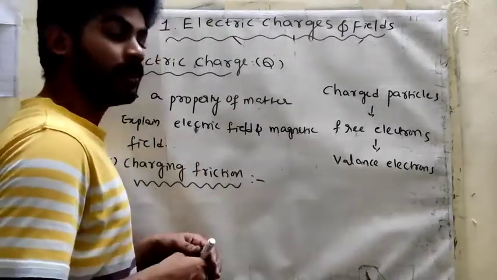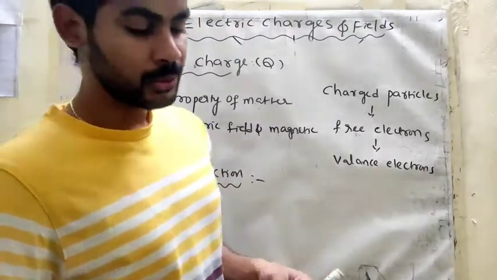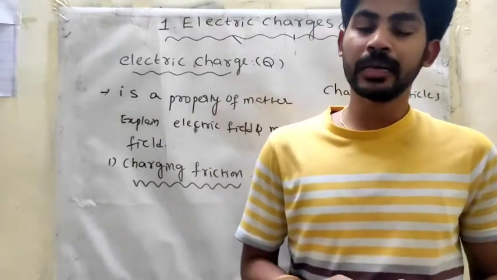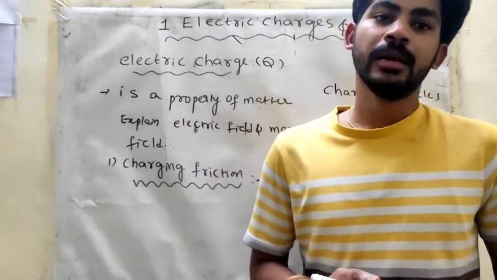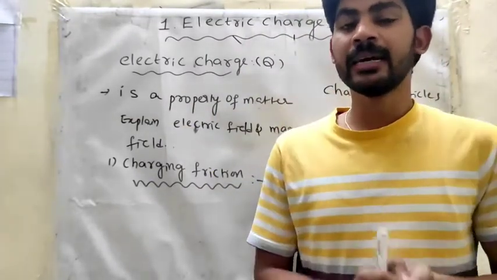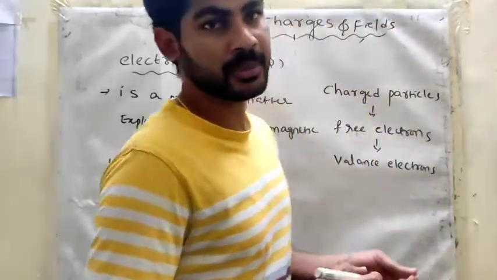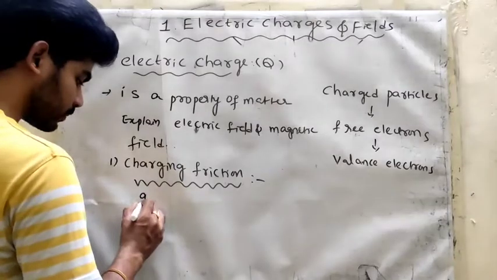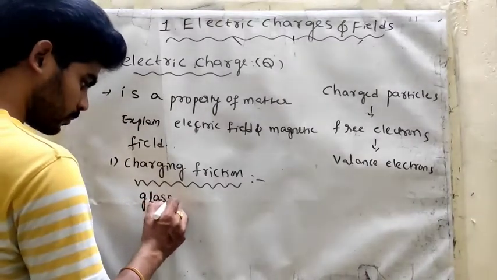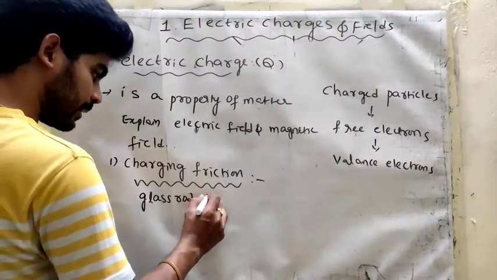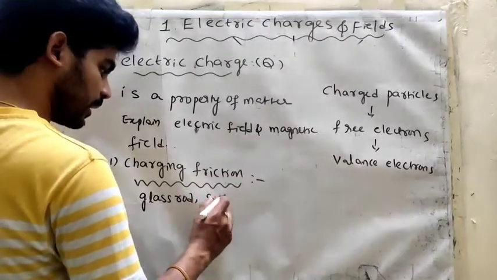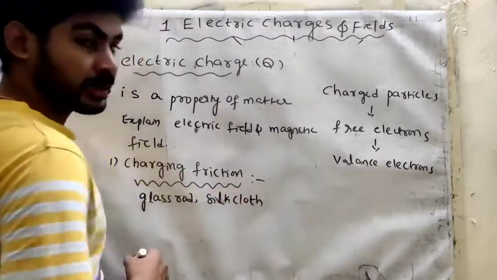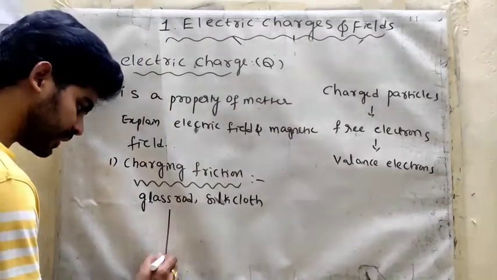So what is the meaning of friction? Let us consider this is a marker. The best example, as I said, is a glass rod and a silk cloth. So let us take one glass rod and a silk cloth. This is a glass rod.